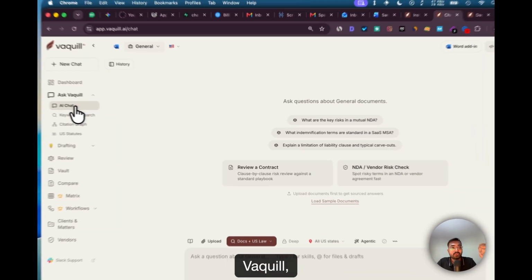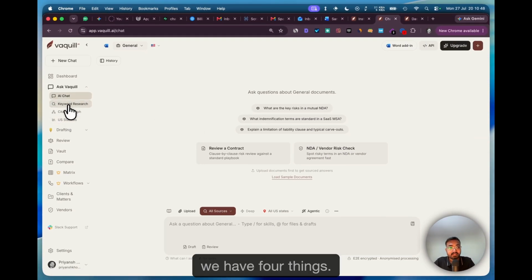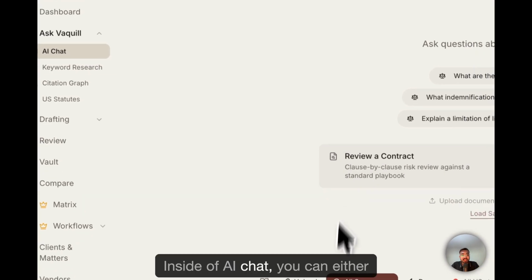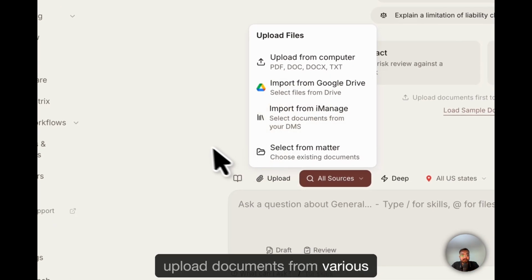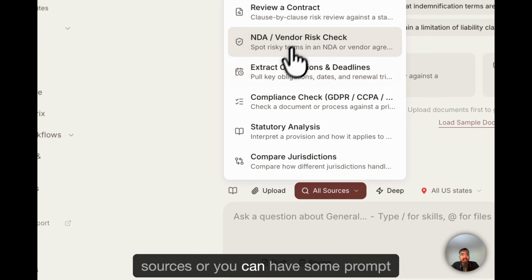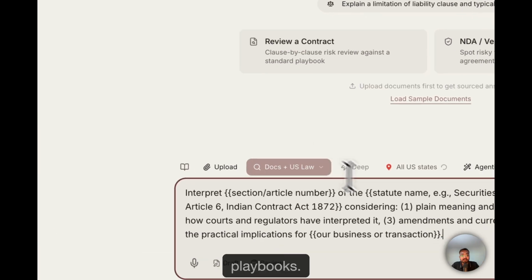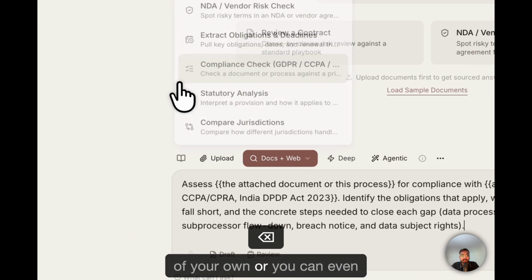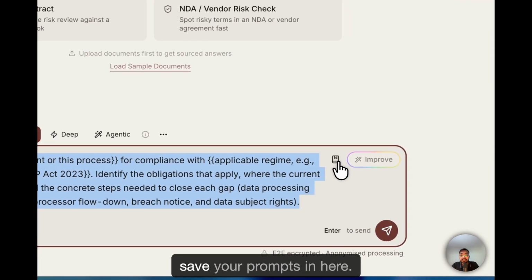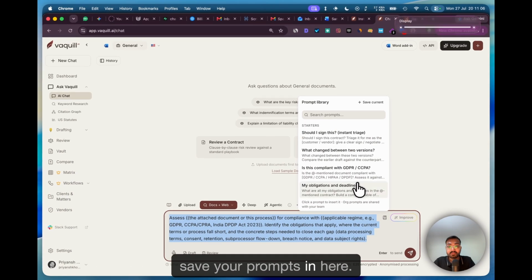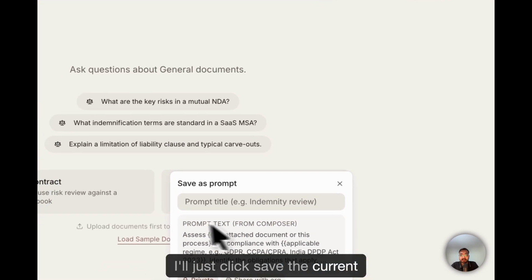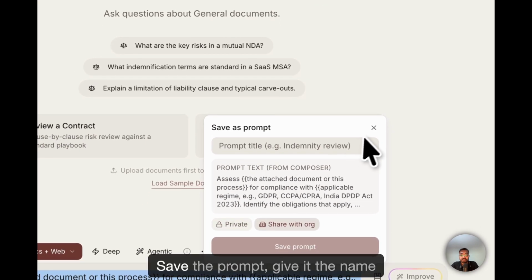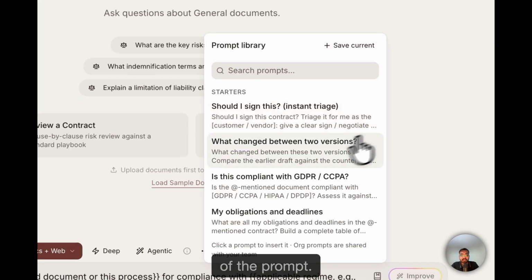Inside of Ask Workwill, we have 4 things: keyword research, citation graphs, US statutes. Inside of AI chat, you can either upload documents from various sources, or you can have some prompt playbooks. So just click on them. It will just give you a prompt of your own, or you can even save your prompts in here. I'll just click save the current prompt. It's private or shared with my organizations. Save the prompt, give it a name.